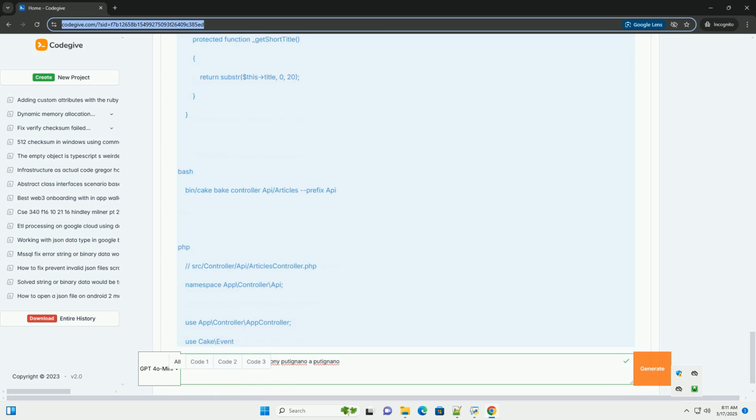CORS, cross-origin resource sharing: configure CORS headers to control which domains are allowed to access your API. This is important if your API is accessed by a front-end application running on a different domain. CSRF protection: enable CSRF, cross-site request forgery, protection for non-GET requests: POST, PUT, DELETE. CakePHP provides built-in CSRF protection. Sanitize data: use functions like h() to escape HTML entities when displaying data to prevent XSS attacks.